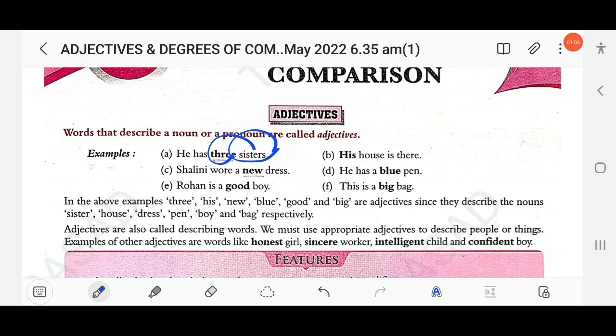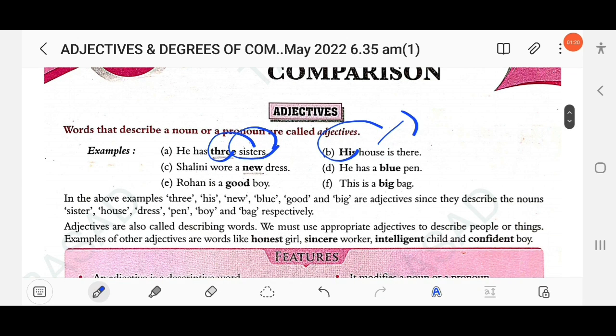Then, his house. Whose house? His house. So here house is a noun and his is an adjective. Which adjective? Possessive adjective, because it tells about the owner of the house. Who is the owner? Next, Shalini wore a new dress. Here dress is a noun, and new gives information about the quality of the dress. New dress.